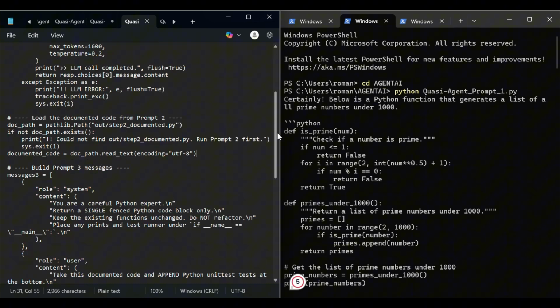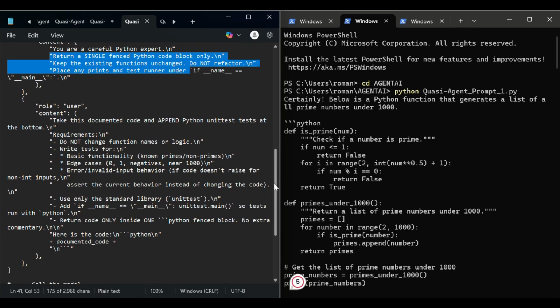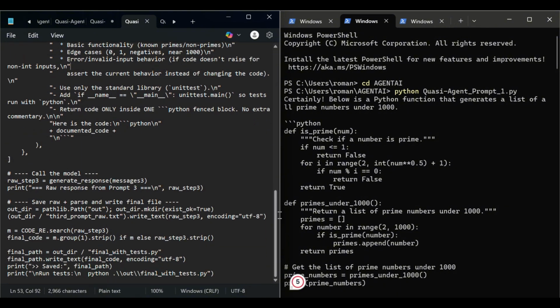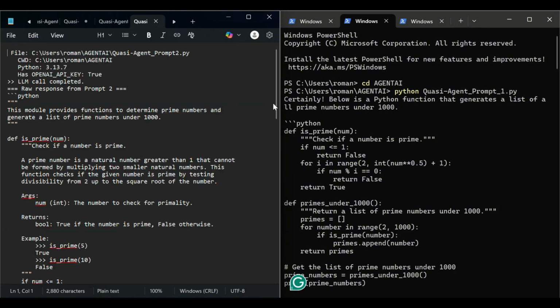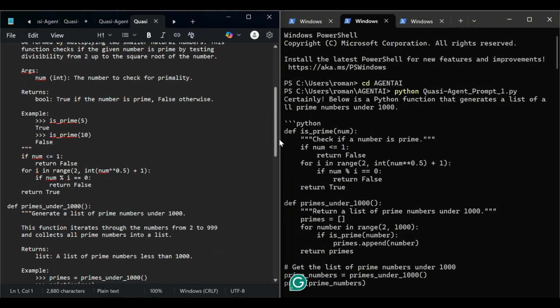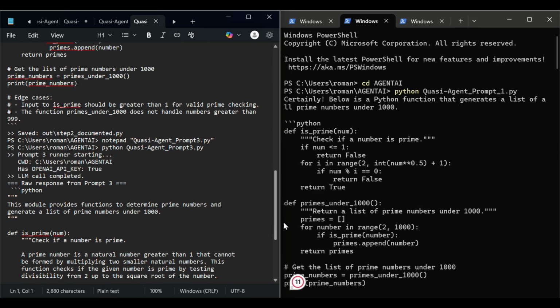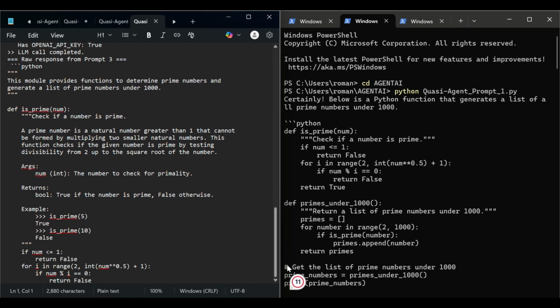Here it is, role system. Return a single fenced Python block. Okay. So here are some of the user requests, and then this is the response that we got. Now, from this, it's basically explained what a prime number is, or how to check if a number is prime.